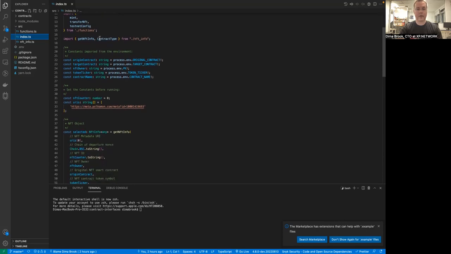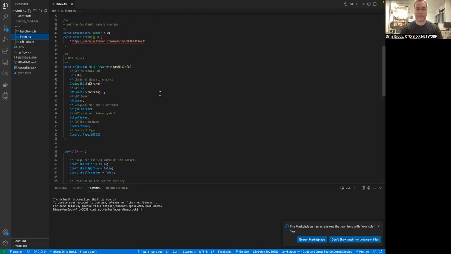And some functions that I've prepared for you here to do some boilerplate work. We are creating all the constants from the environment variables that we just populated. The only things that we will have to change are the NFT number, the NFT ID. It will start from 0. And the URIs, if you want to change them every time you mint a new NFT. This will create a selected NFT object for us to transfer from one chain to another. So every time we send an NFT and we mint a new one, we will have to increment this number by 1.